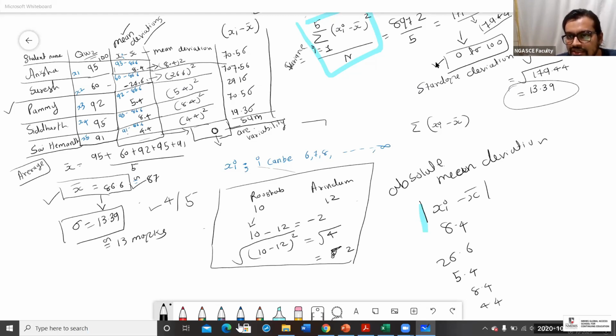Average of the students is 87 marks and they deviate by 13 marks. Yes, correct. Superb.